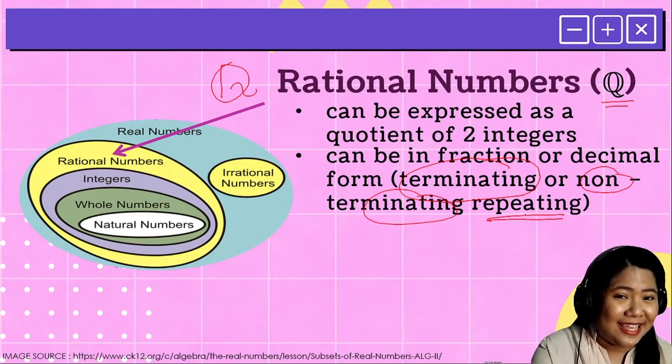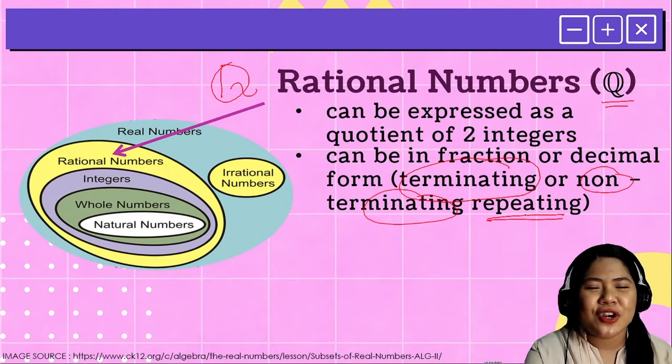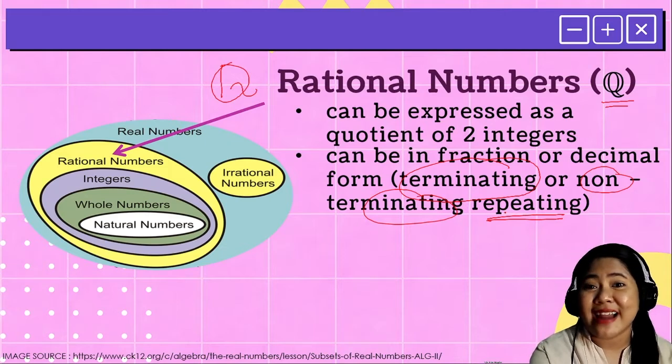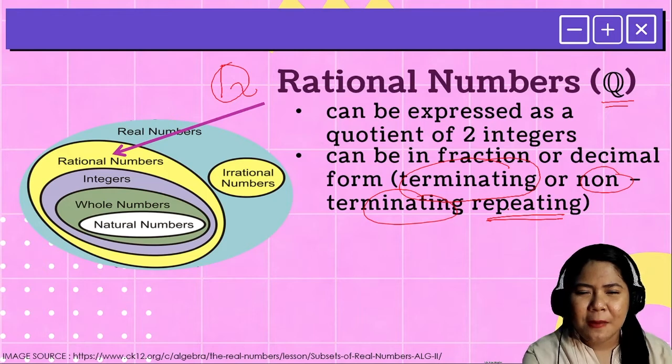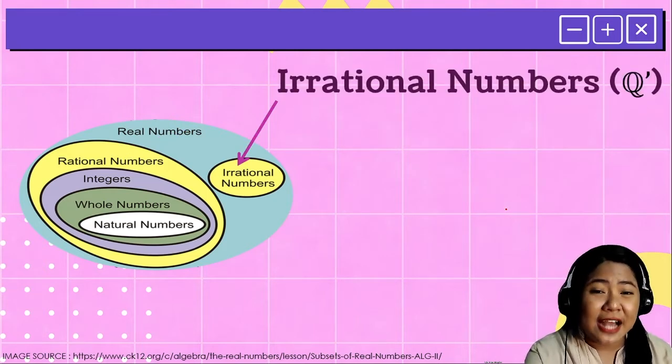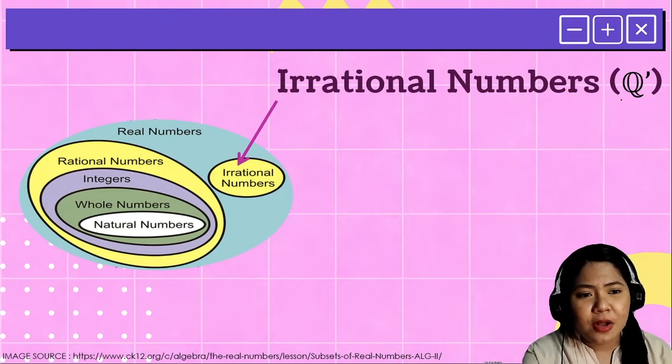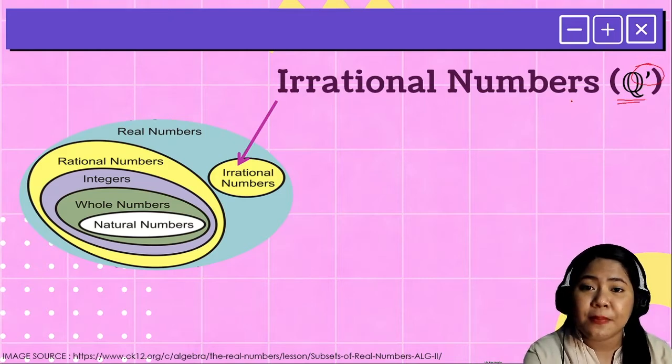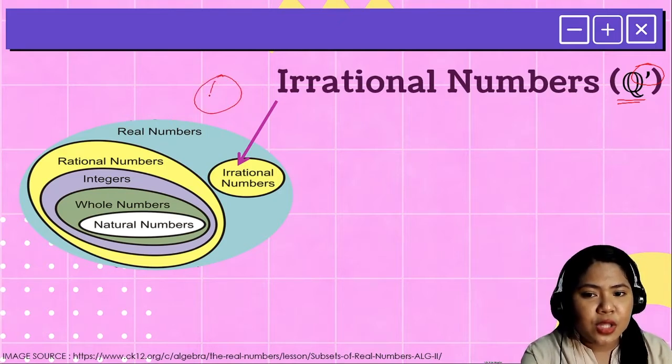Non-terminating, repeating. Okay? So those are the conditions for a decimal to be considered as a rational number. But, of course, we also have the so-called irrational numbers. In symbols, similar with rational number, the only difference is the presence of that apostrophe. And again, we do not read it as Q apostrophe, but we read it as Q prime.